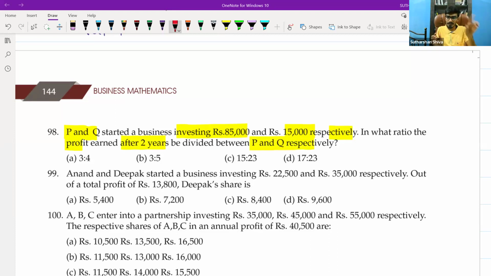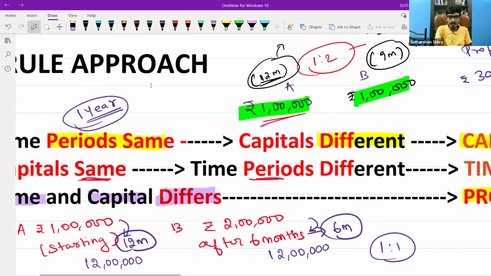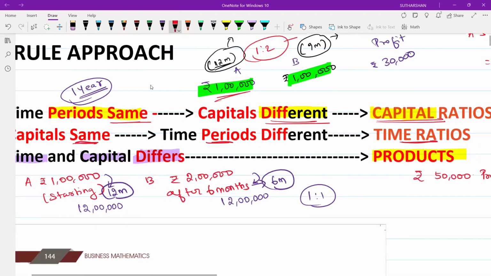The capital differs, but the period is the same, 2 years. So it will be based on which ratio? Time period remains the same, capital differs, so it is the capital ratio.